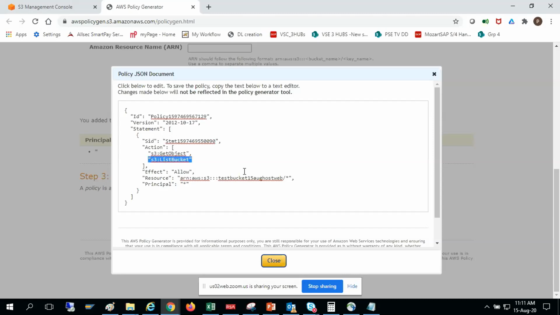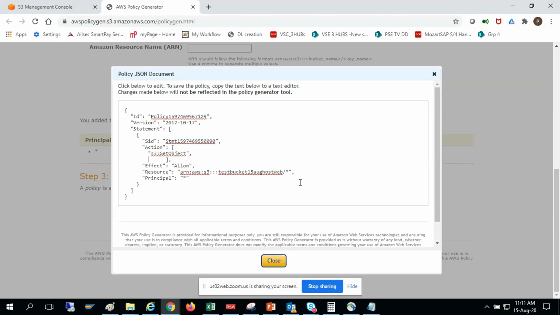No. List bucket is an option which you can give to some other person, like some other account holder. Say now you want to allow me for listing your bucket, right? That is not relevant in this case. So you selected it in the option, I believe. No, I was just showing. Okay, yeah. You can remove this. You can press delete one time.